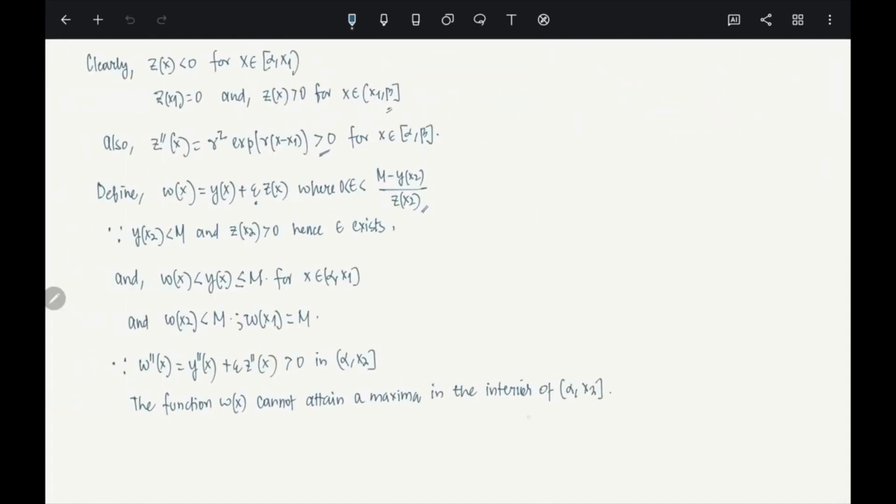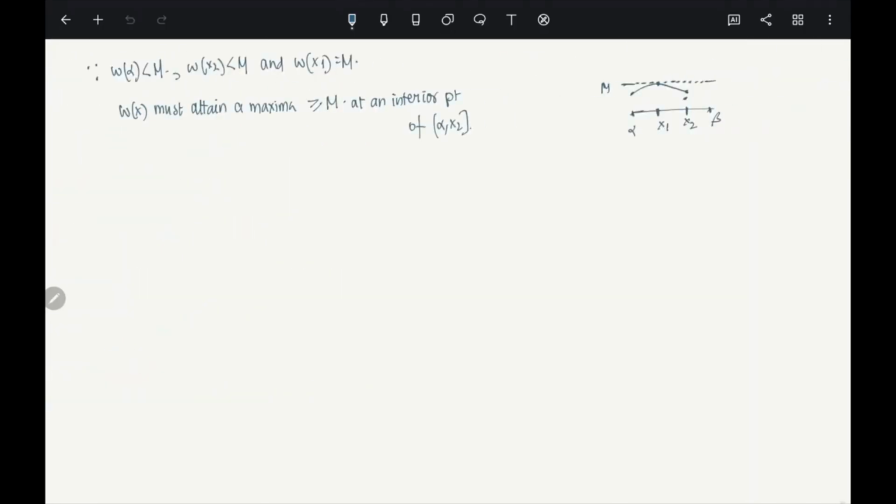Because we just showed that W cannot attain any maxima in alpha x2. And here we are showing it has to have a maxima between alpha and x2. So that's a contradiction. Hence, therefore, there does not exist an x2 between alpha and beta, with x2 greater than x1, such that y of x2 is less than M. Clear?